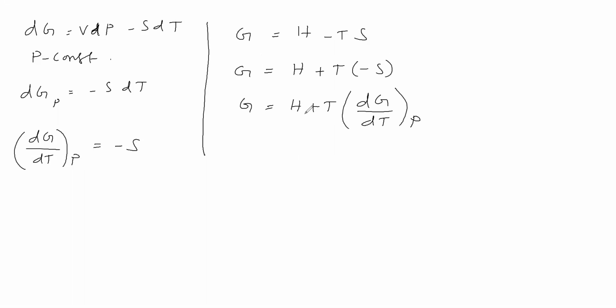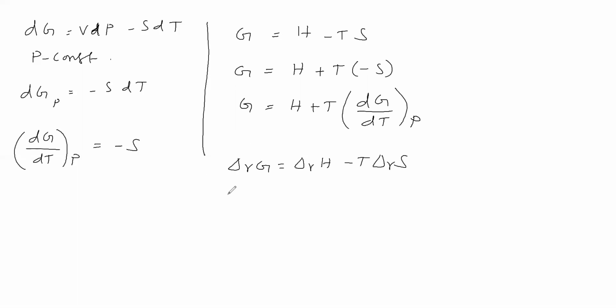Next we see the change in Gibbs energy: delta G is equal to delta H minus T delta S. Here delta G is the change in Gibbs energy, delta H the change in enthalpy, temperature is constant, and delta S is the change in entropy.